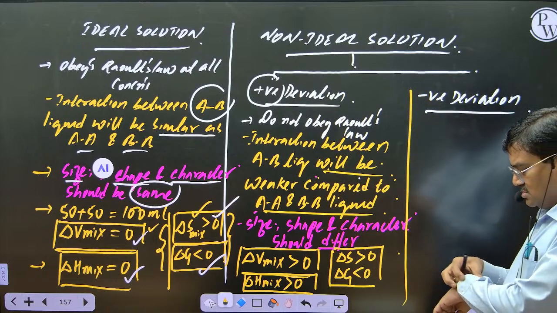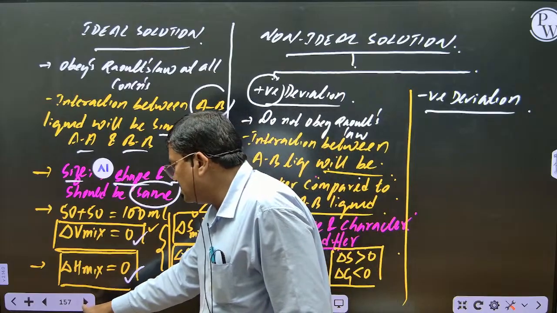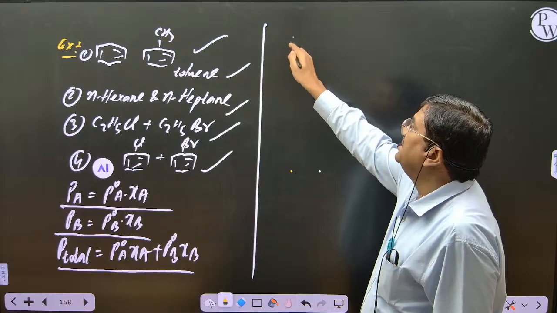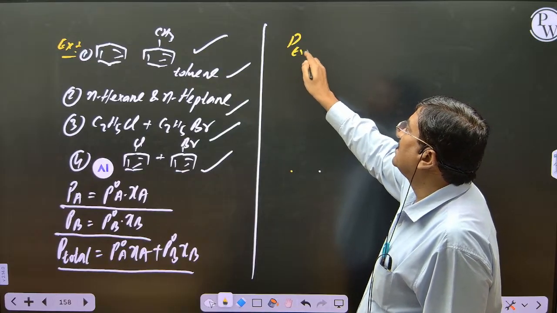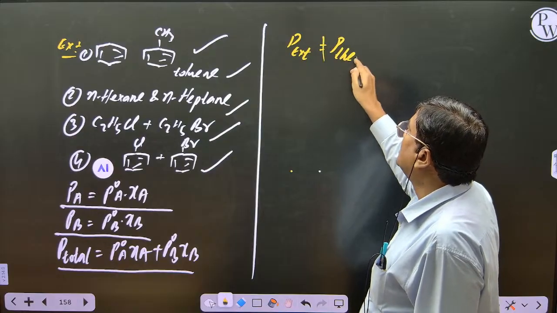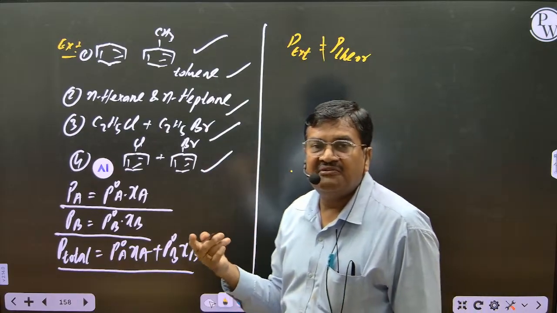Now see, we go into next one. And on the next page I will write the continuation. Now see, how should the experimental vapor pressure be compared to theoretical? It is not equal. Why is it not equal? Because size and shape are varying.